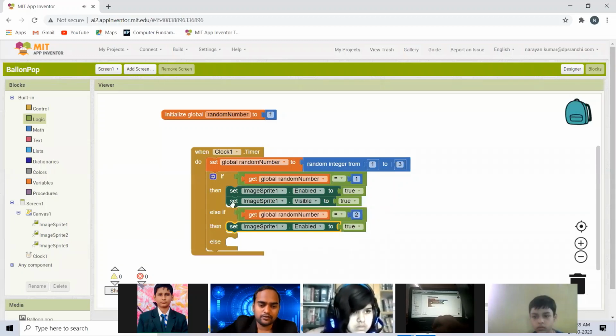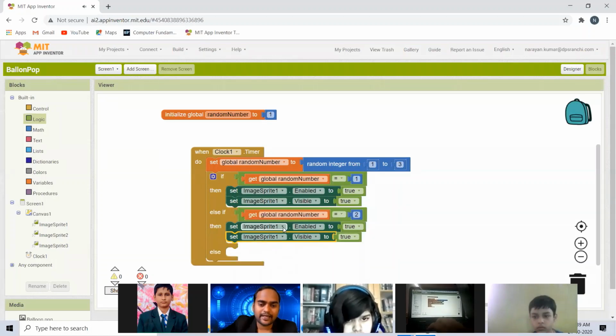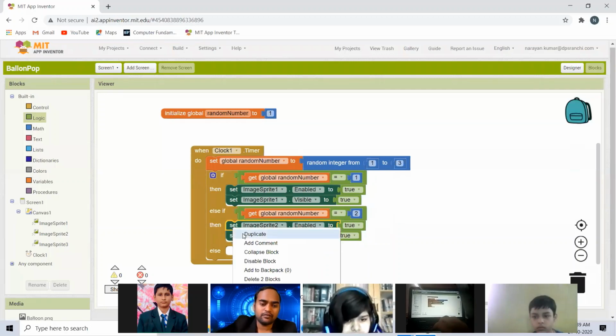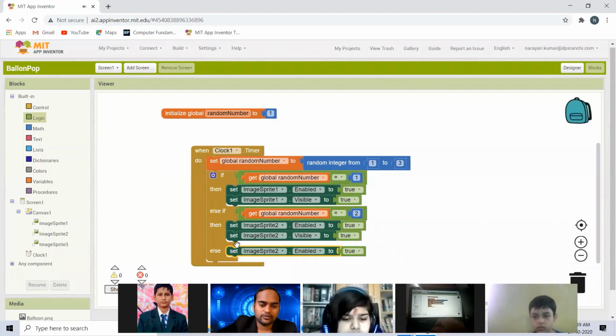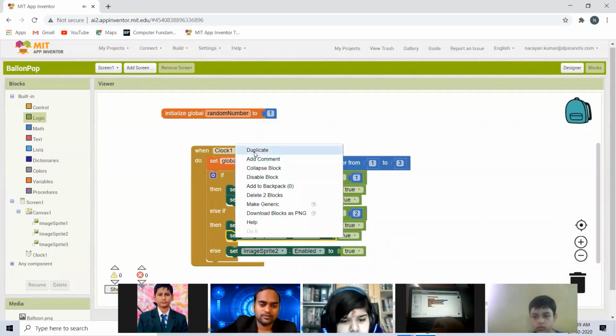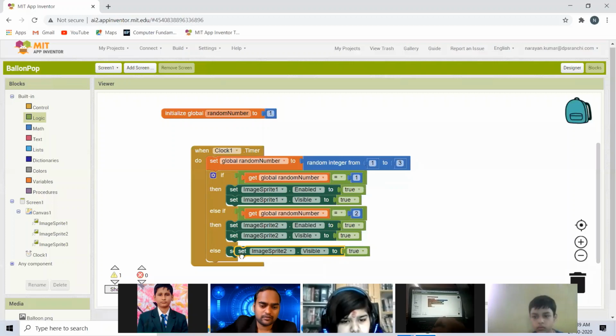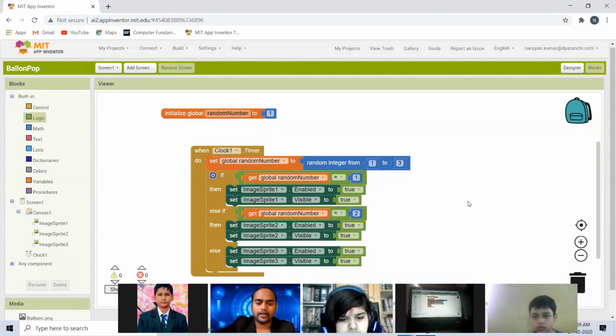The similar we will do with the second one. In this case, the second sprite should be visible and shown. And if neither they have generated 1 nor 2, in that case we will show the third image of sprite. Okay, so let me quickly write for the third one. Okay, that's fine. You see, that is fine.